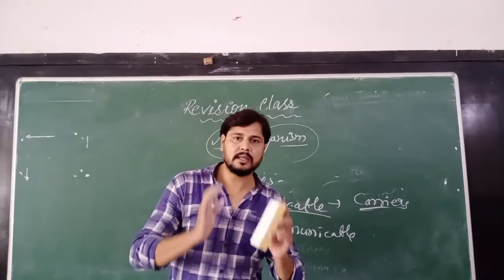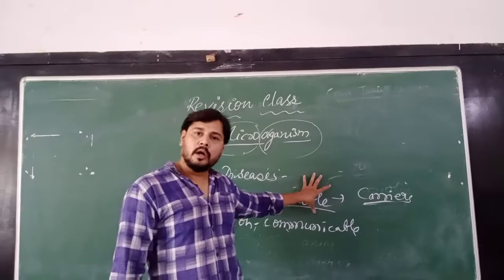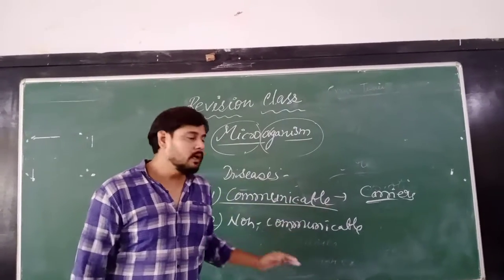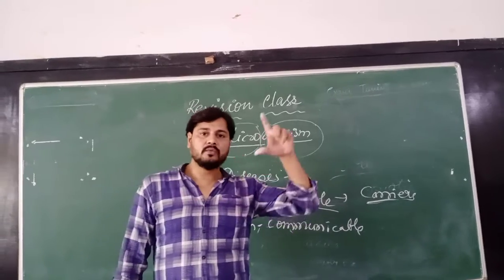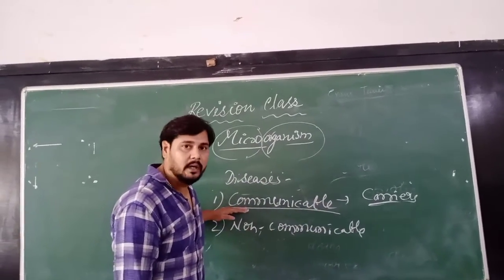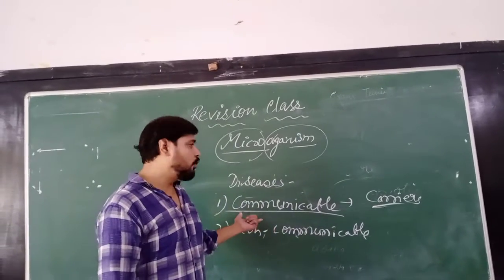Right now I am just telling you what is communicable disease. We will further discuss how the communicable disease transfers. Okay. The definition of communicable disease is what? The transferring of disease from a sick person's body to a healthy person's body. This is what is known as communicable disease. The disease which can be transferred. If it transfers, then that is said to be communicable.